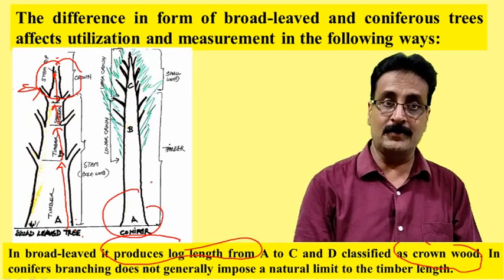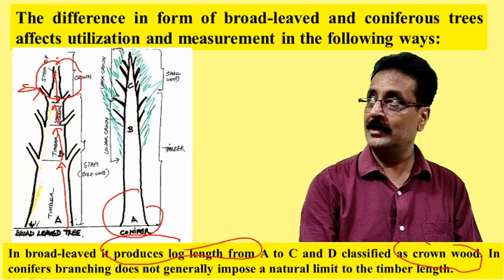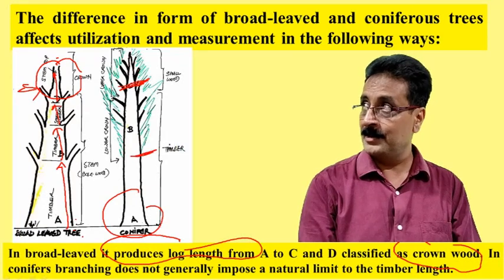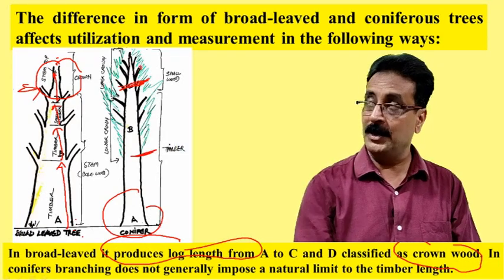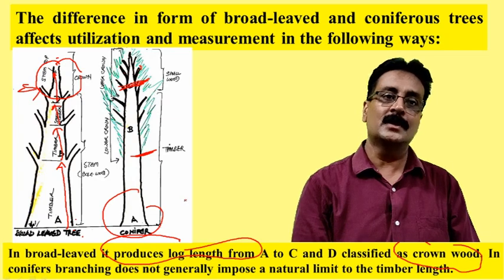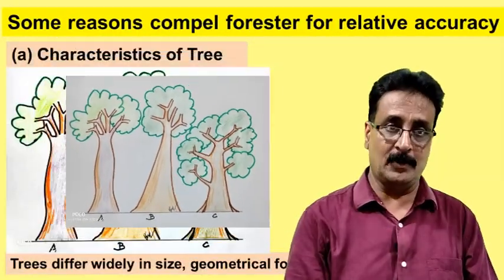But when we go for conifers, you can see there are no natural limits here. For some conifers, we can get log length up to a very great height. Even where the crown finishes here, we can get a log up to here. So there's a difference. That's why relative accuracy is very, very important.